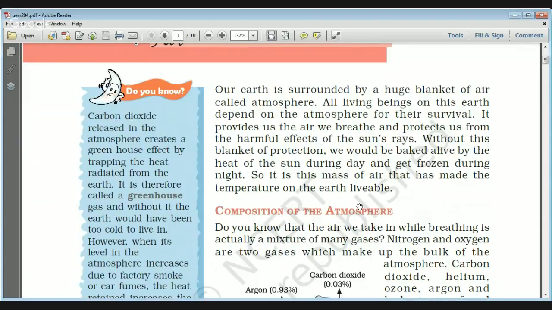If this atmosphere were not there, then we could be baked alive by the heat of the sun during the day, and we could also get frozen during the night, because then the atmosphere would not be there, ozone would not be there, carbon dioxide would not be there. So there is a very important process known as the greenhouse effect. See, carbon dioxide is very important in the atmosphere because it traps the heat radiated from the earth, and that is why it is known as a greenhouse gas.